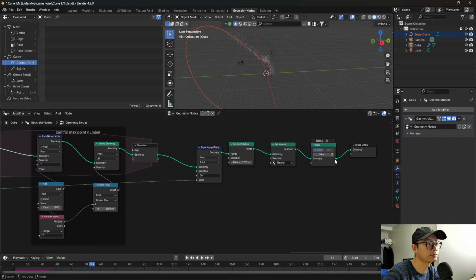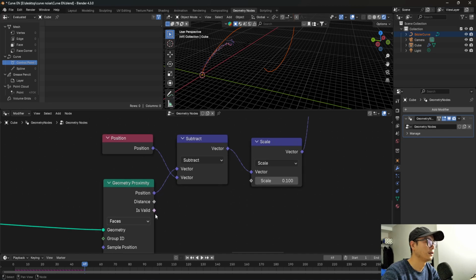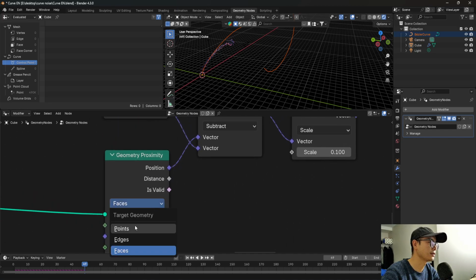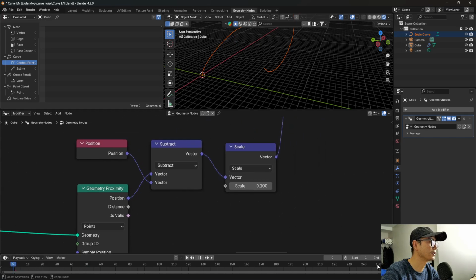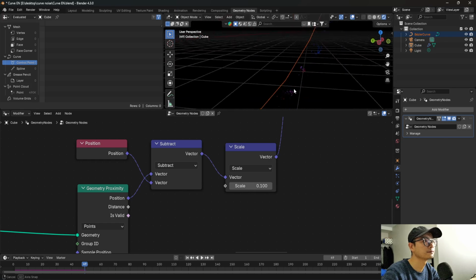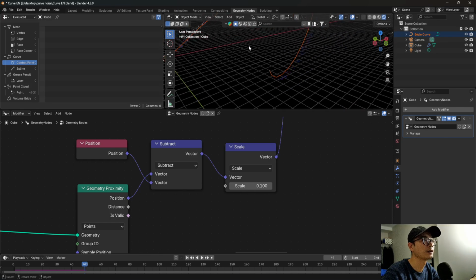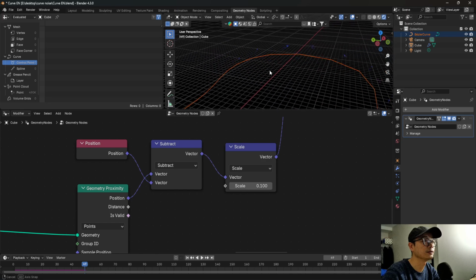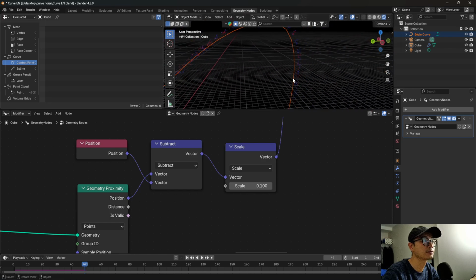Okay, we need to delete the bake. So there is a problem here. We need to change face to point, then it will be correct. So let's play. Yeah, and that's correct. And you can see that it didn't spread much.